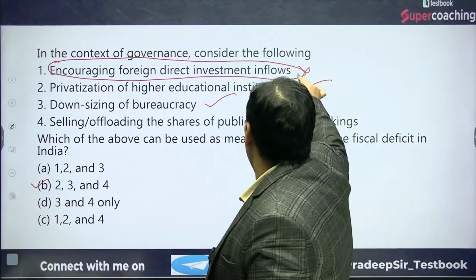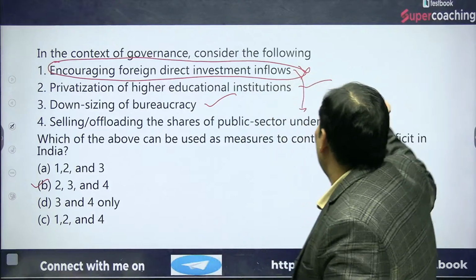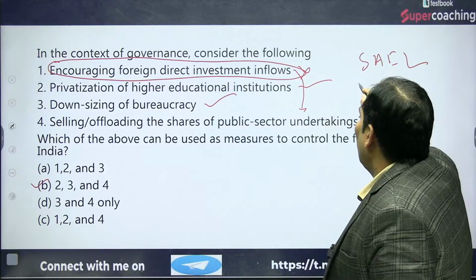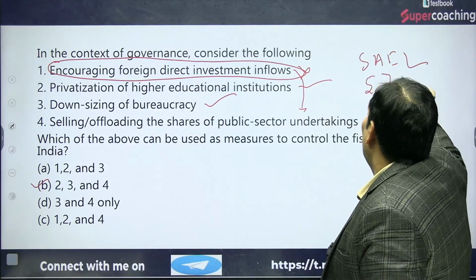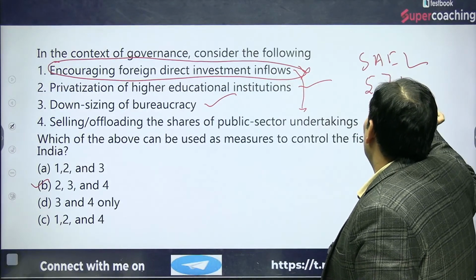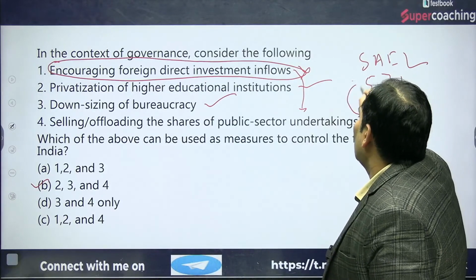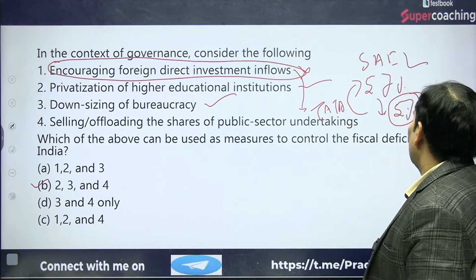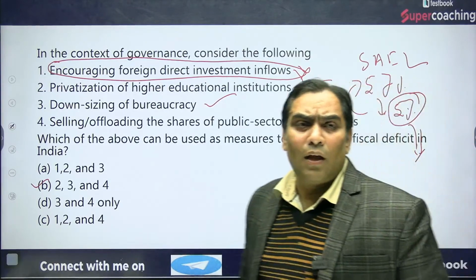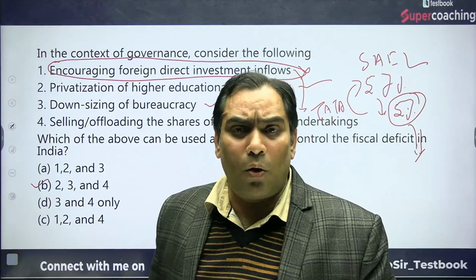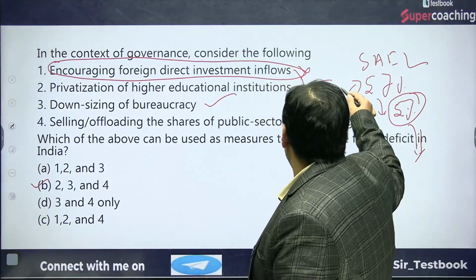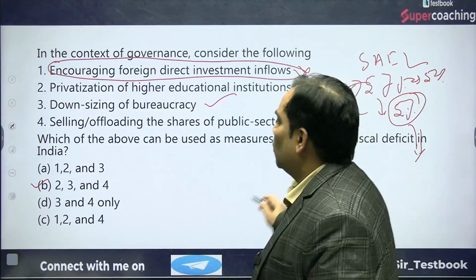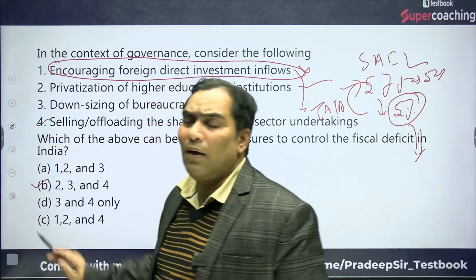This is just like, suppose the government has, in Steel Authority of India Limited, 57% shareholding. The government is going to sell 5% of shareholding to the private sector, suppose Tata Group. So the government will get the funds, and through those funds the government will need to take less borrowings. The government ownership is going to be reduced from 57% to 52% by selling 5%. So this will also reduce the fiscal deficit of the government.